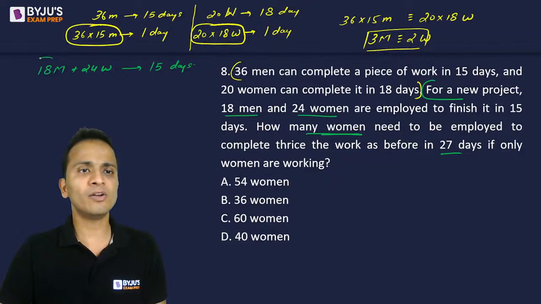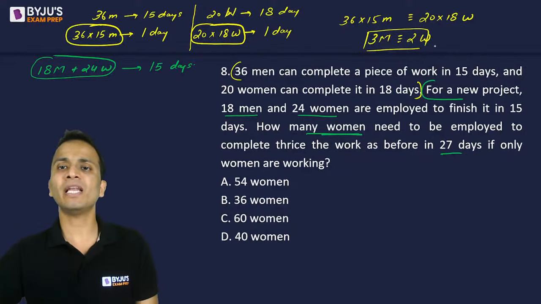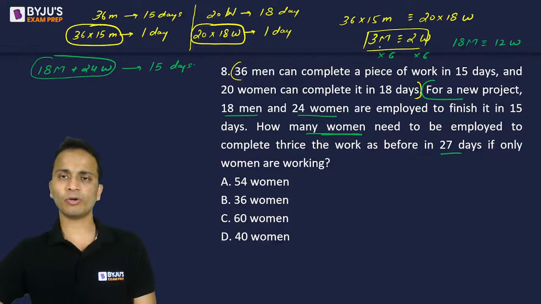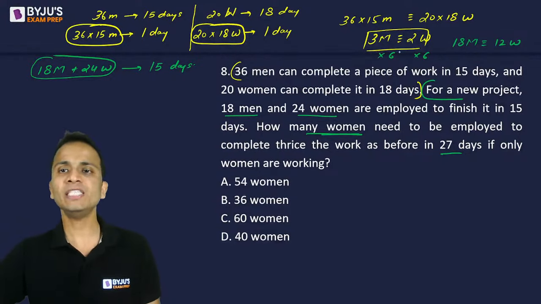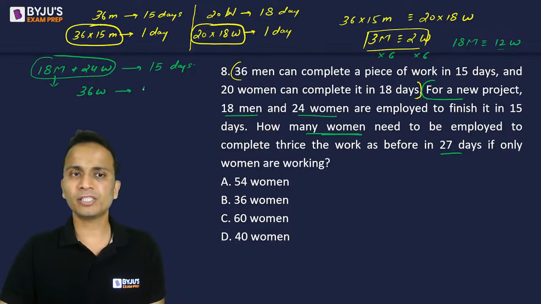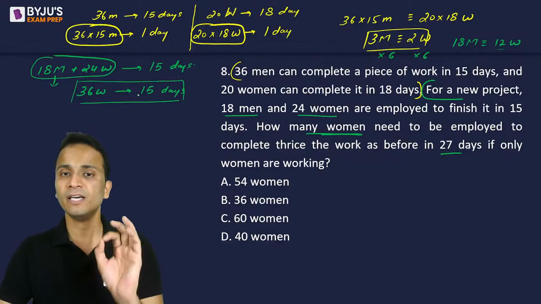So what I'll do is I'll convert this expression completely in women. So I know that 3 men are equivalent to 2 women. So from here I can say that 18 men will be equivalent to 12 women. What did I do? I multiplied 6 on both sides. So 18 men will be equivalent to 12 women. So I'll replace these 18 men with 12 women. So 12 women plus 24 women, that is 36 women, can finish this new project in 15 days. All right, 36 women can finish this new project in 15 days.